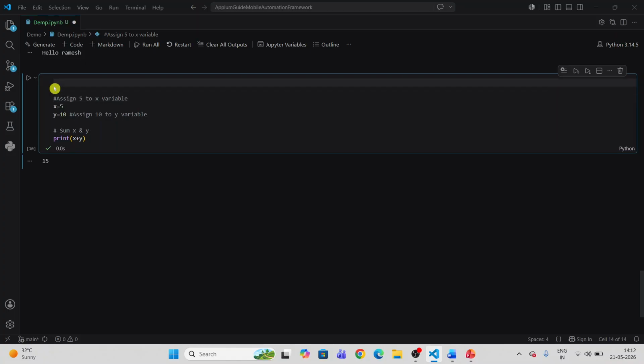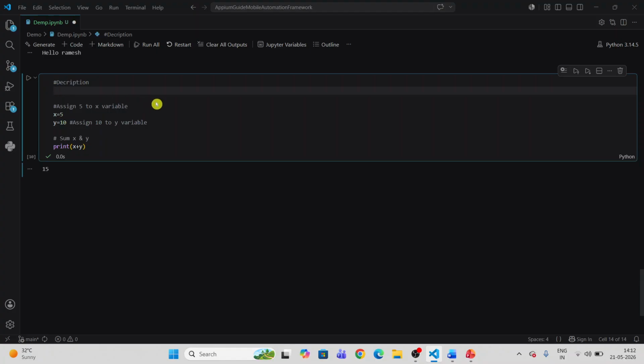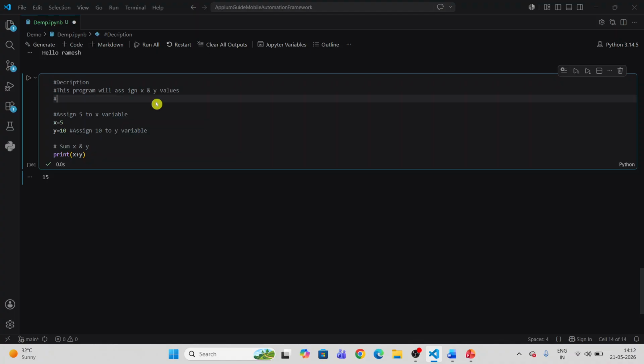See, this is the program. I want to provide a description for this program: what exactly this program does. So I say description. This program will assign x and y values, and print the sum of x plus y.